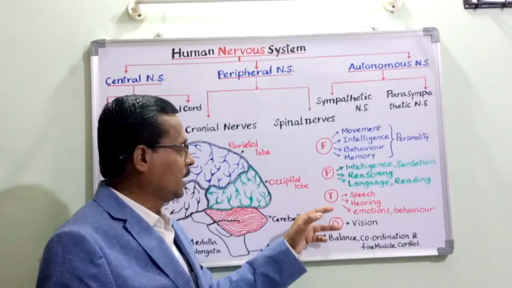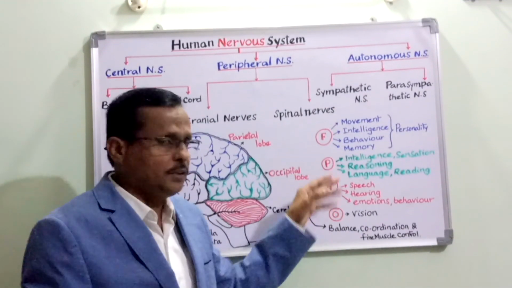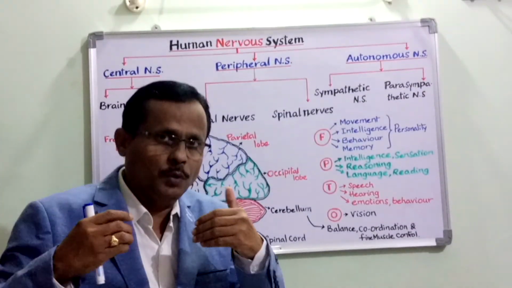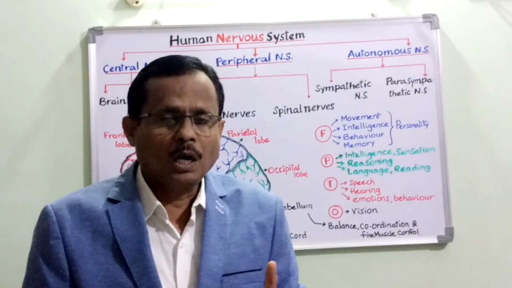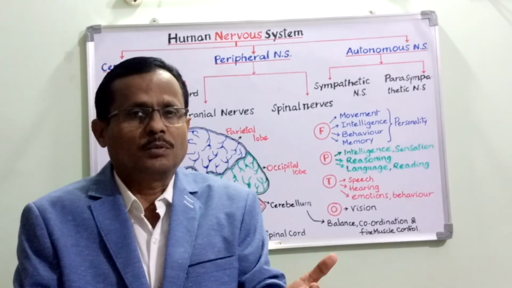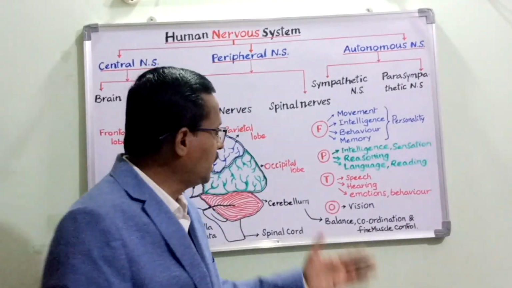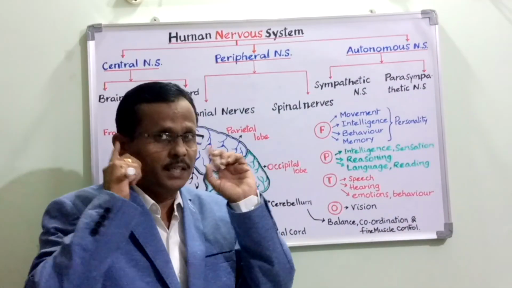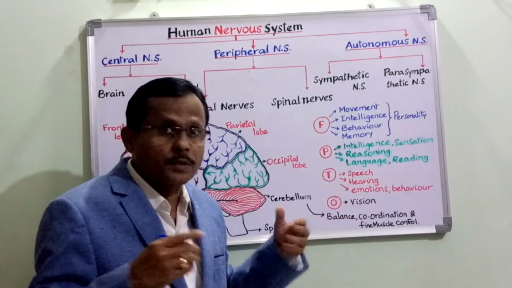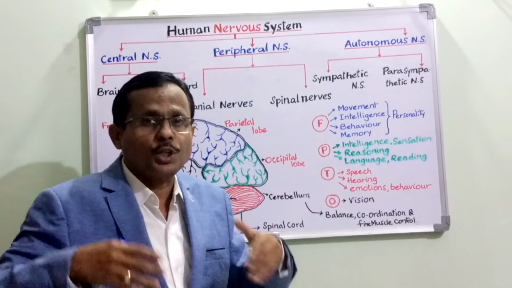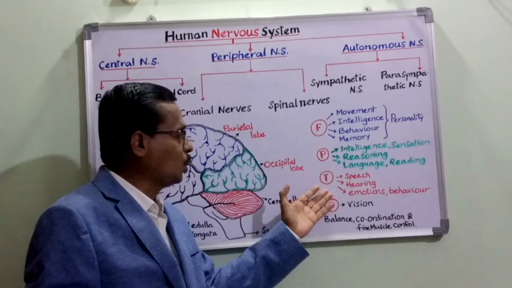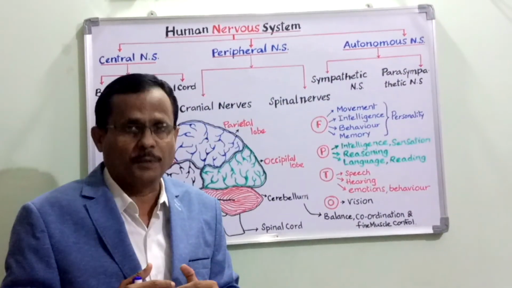And thirdly, the temporal lobe. It relates to the functioning of speech. How effective you are able to speak out, how clear your words are, and how audible your words are. This is decided by the temporal lobe. Then hearing, the auditory functioning. Then emotions. The emotional behavior of a person is under the control of the temporal lobes in the brain.